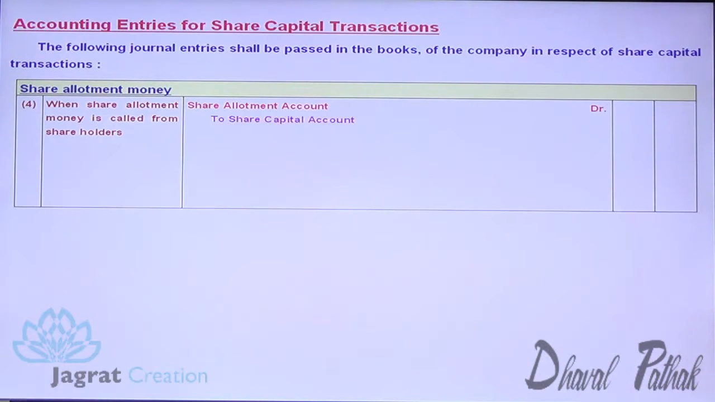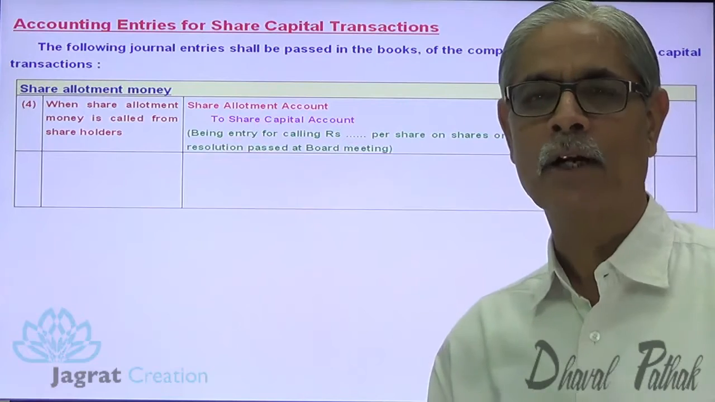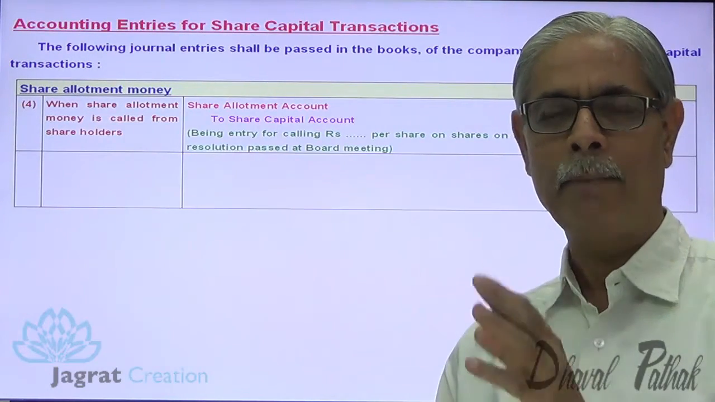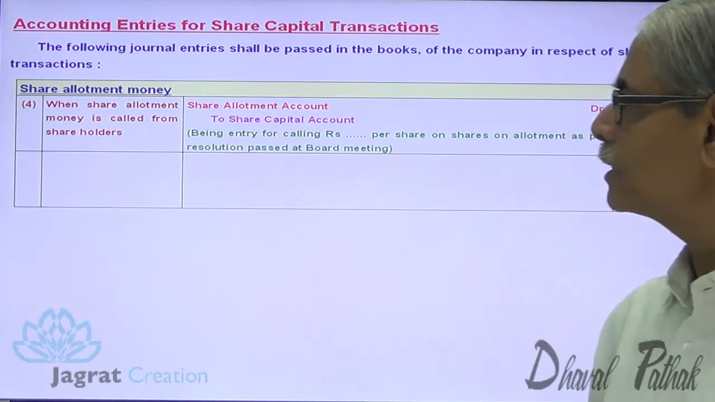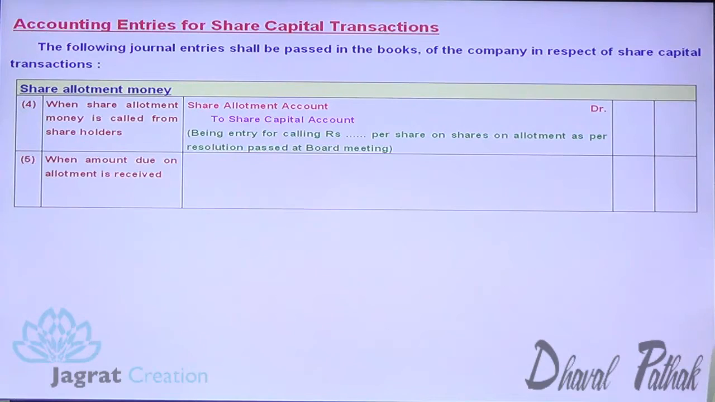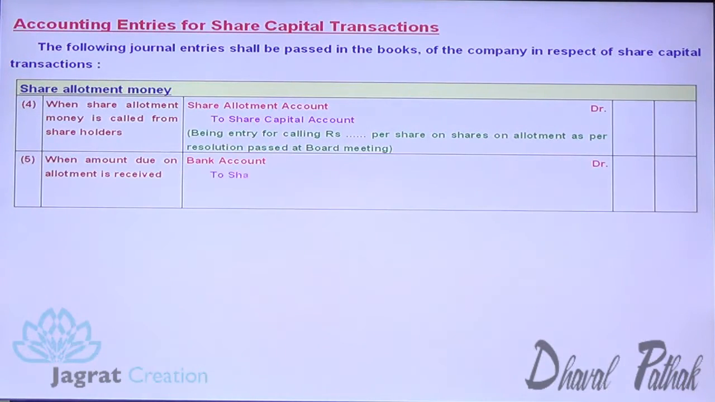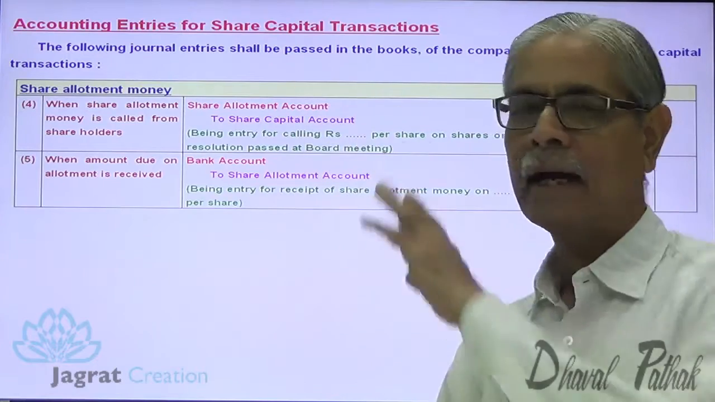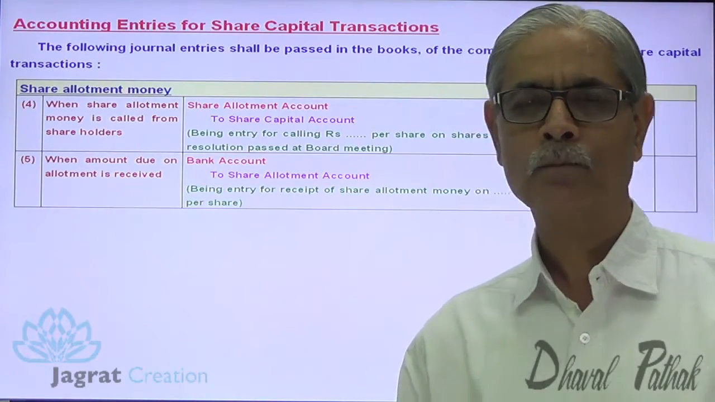So share allotment account debit to share capital account. This is the amount demanded per share on allotment of shares. They are given prescribed time for payment. Now we receive the payment for the allotment dues. When the amount due on allotment is received, bank account debit to share allotment account credit. So the amount demanded has been received. This is how the entry for allotment dues and receipt thereof gets recorded.